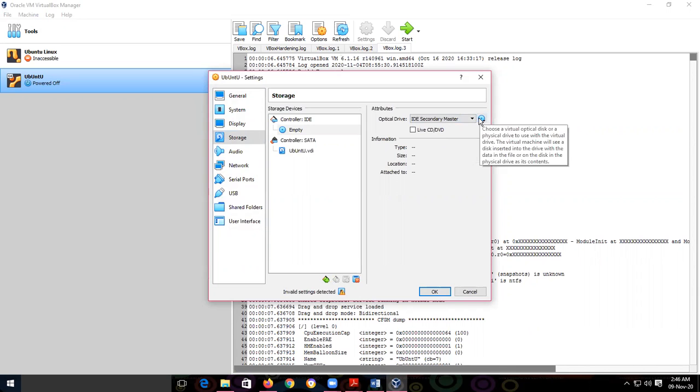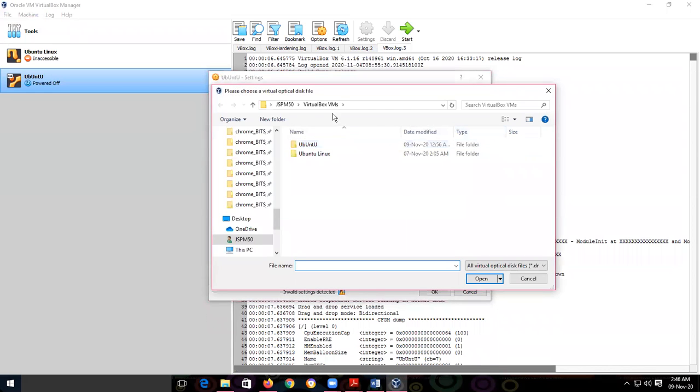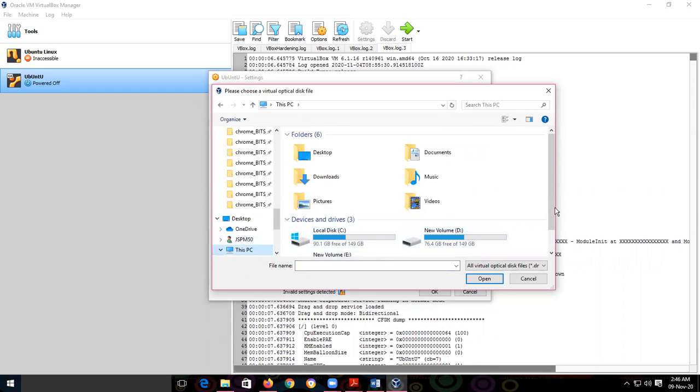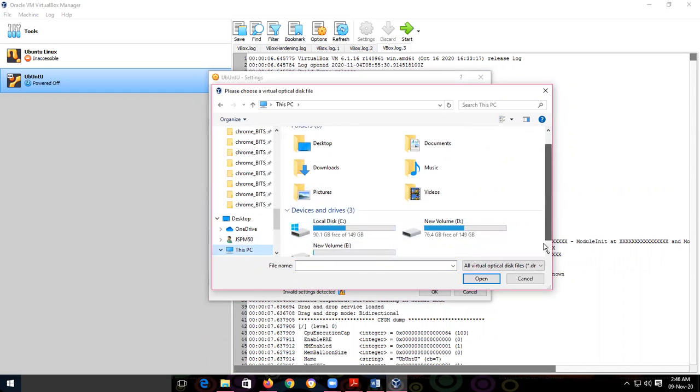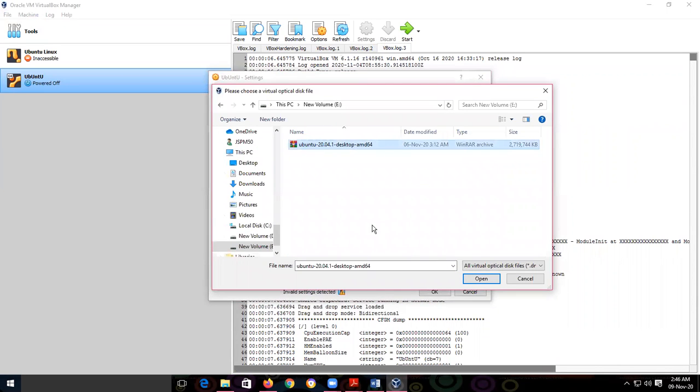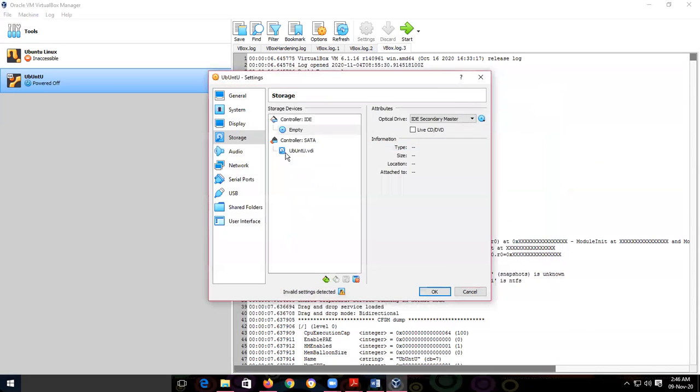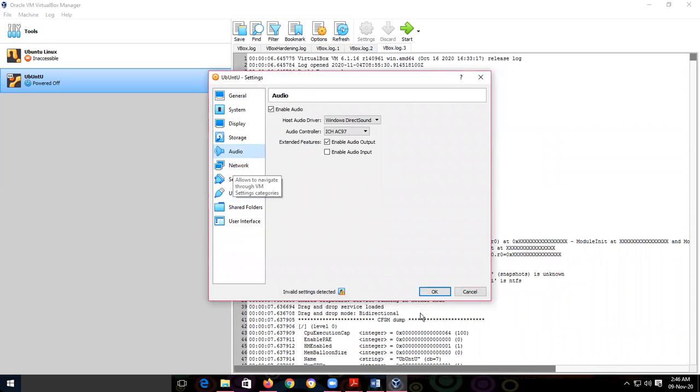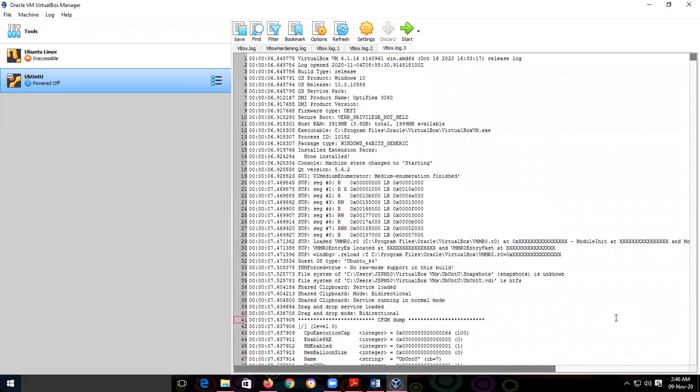Then click on this CD icon. They will ask to choose a disk file. Then choose the disk file where your Ubuntu is saved after downloading. So I have saved here onto E drive. Here you select and open it. Okay. Once this setting is finished, no need to change any setting. That is the default setting. Click on OK. So you will get back into the VirtualBox.